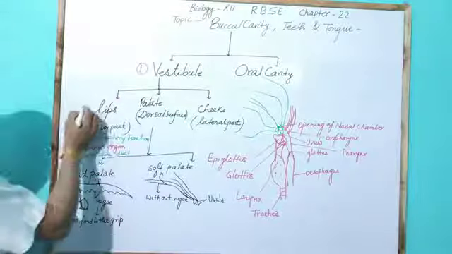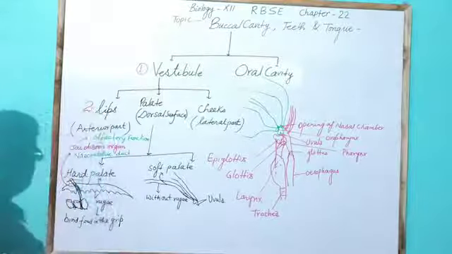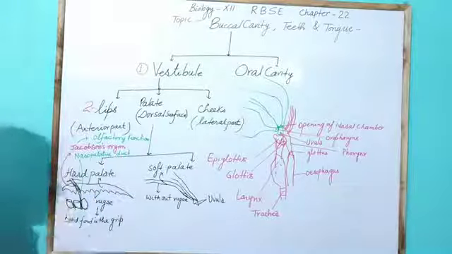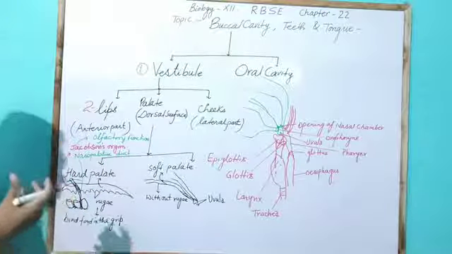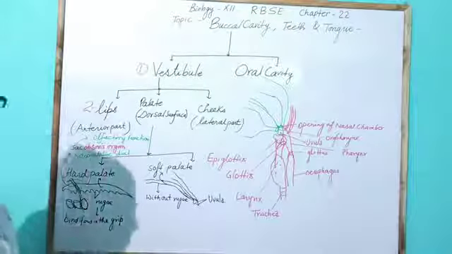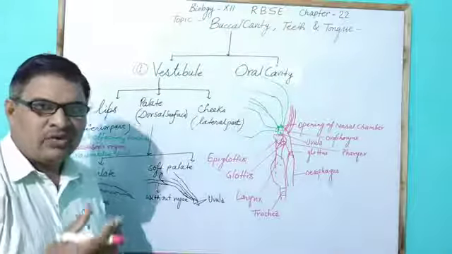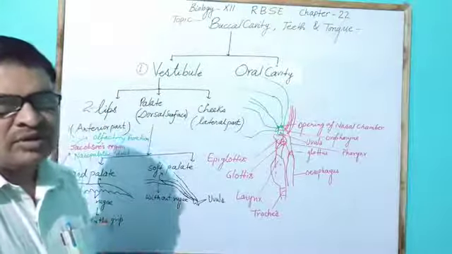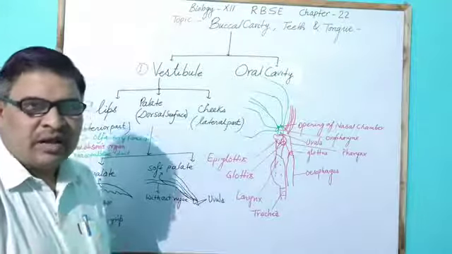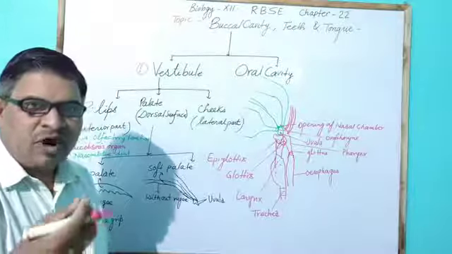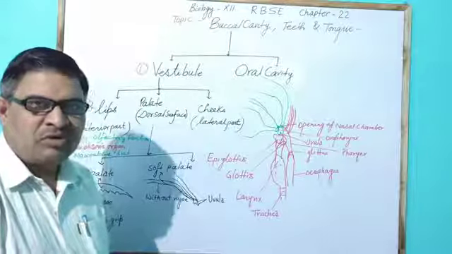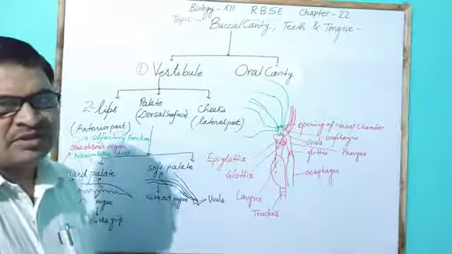The two lips are present in the anterior part in the form of muscular lobes, which are helpful in the opening and closing of the mouth. Lips have labial glands, which keep them moist by producing mucus.